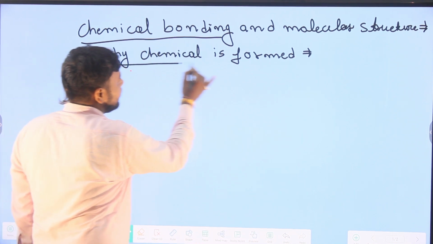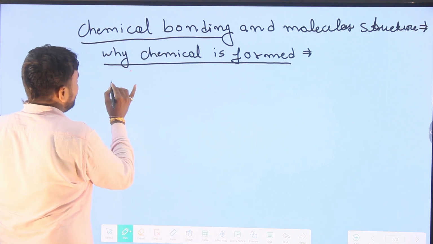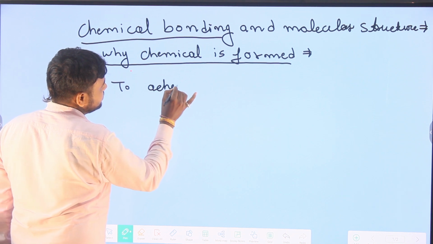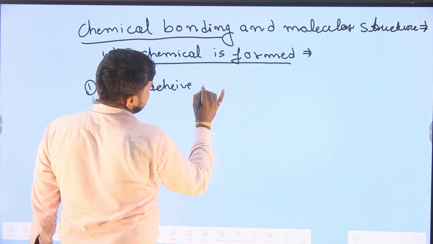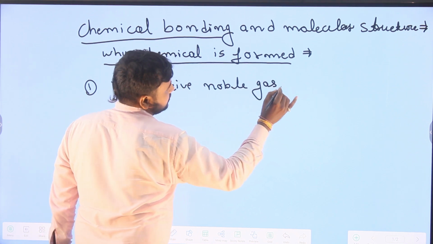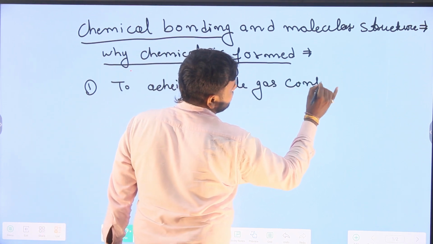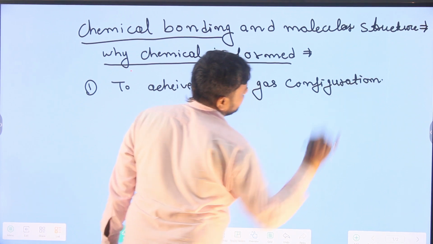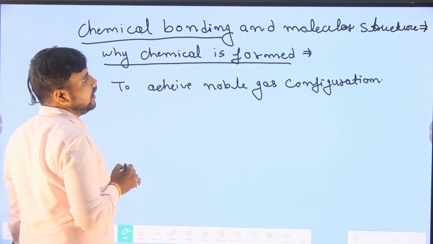What is the reason for the forming of a chemical bond? The first reason is to achieve noble gas configuration. That is the first reason for forming the chemical bond.